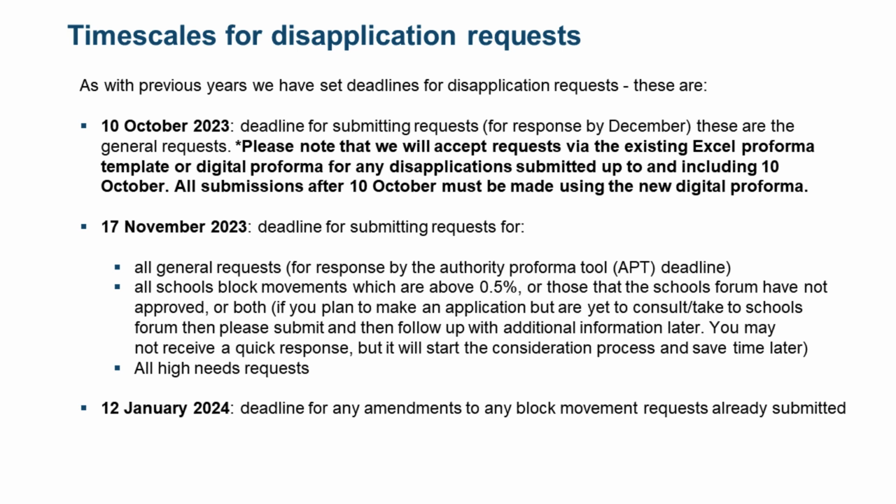We are hopeful to have the digital proforma live very shortly, but if you've already taken steps and have begun work to prepare your disapplication request for this year using the existing Excel proforma template, if that's submitted to us by the 10th of October, we will still assess it on the Excel template, even though we are, as I say, moving to a digital process going forward. The 17th of November deadline that you can see there just obviously specifies the need for all requests to be submitted to us to receive a response by the APT deadline, and that includes all schools block movements which are above 0.5%, all those where schools forum have not approved. And then finally there we've got the 12th of January 2024 deadline for any amendments to any block movement requests that have already been submitted to the department itself.